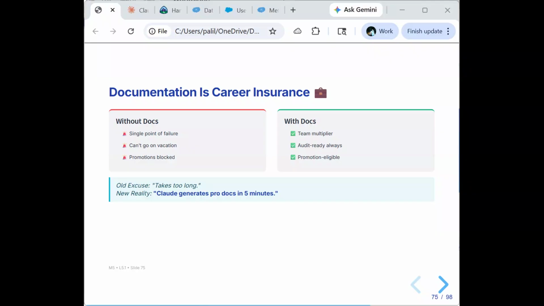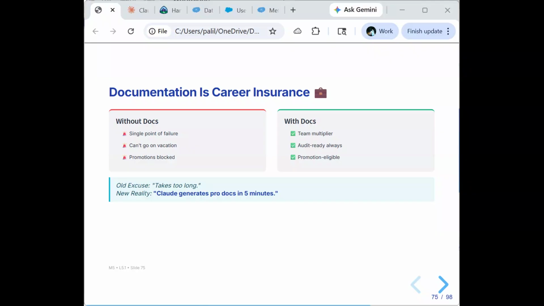Documentation is your career insurance. Most admins don't realize this. Without docs, you are a single point of failure. No one can take over your work. You can't go on vacation. Audit becomes a nightmare. Promotions are blocked.